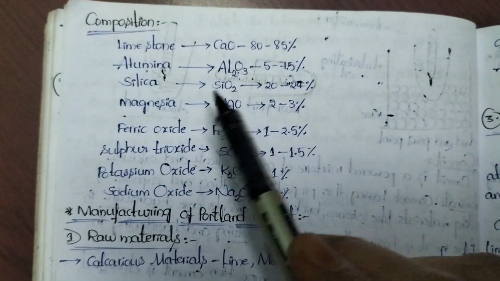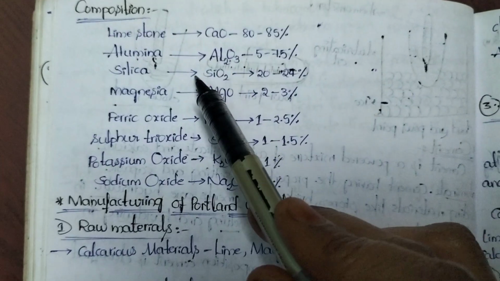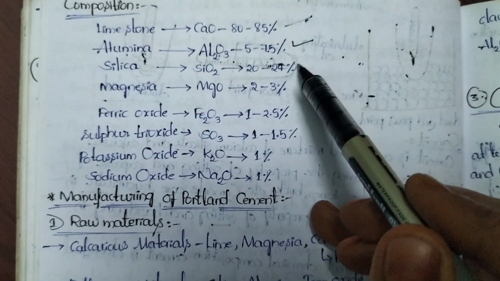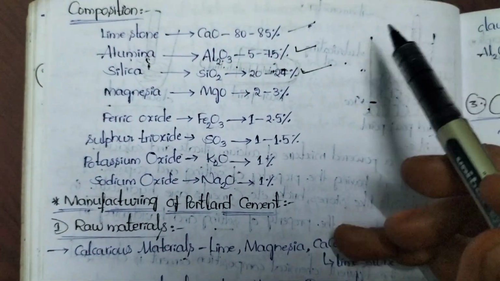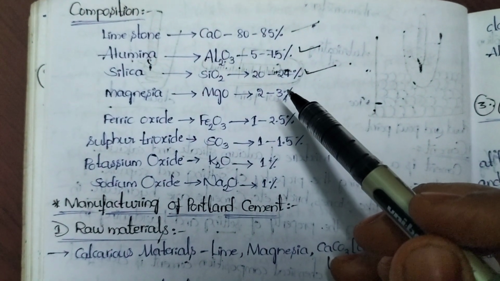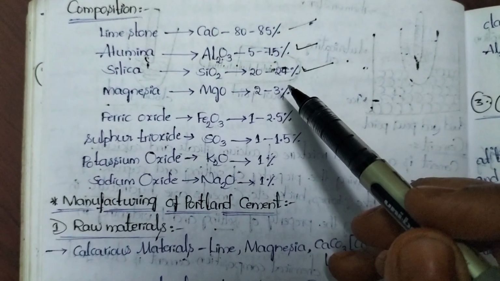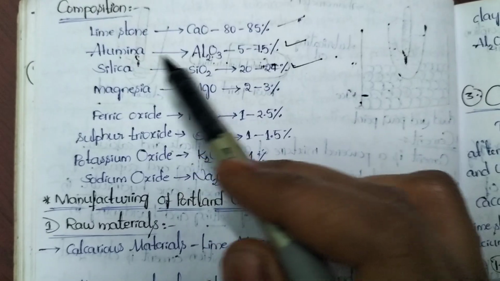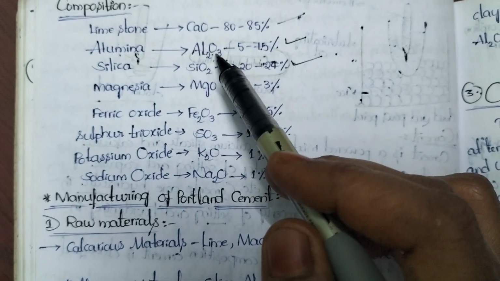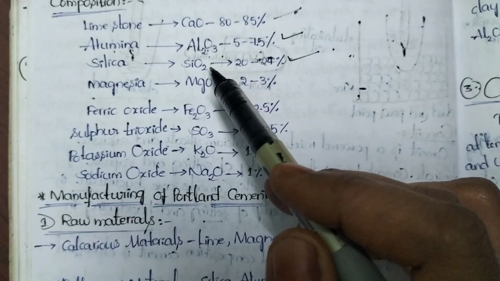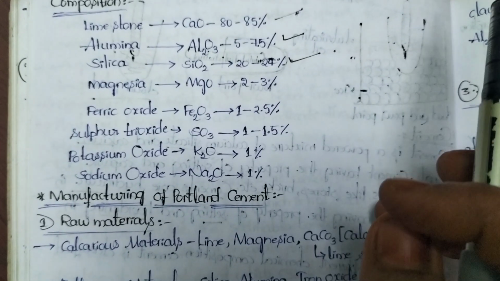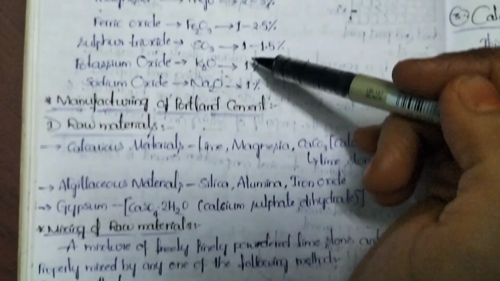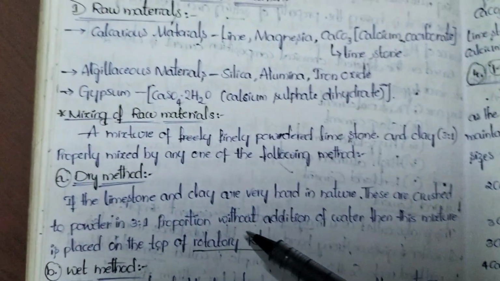Among this composition, three elements are very important. First one is lime, next one is alumina, third one is silica. Just now we discussed the composition of Portland cement. Portland cement is the mixture of what? Calcium silicate and calcium aluminate. Observe here, lime is the source of calcium, alumina is the source of aluminate, silica is the source of silicate, which will give the silicates. The little amount of remaining elements are required to balance the setting and hardening reactions of the cement.